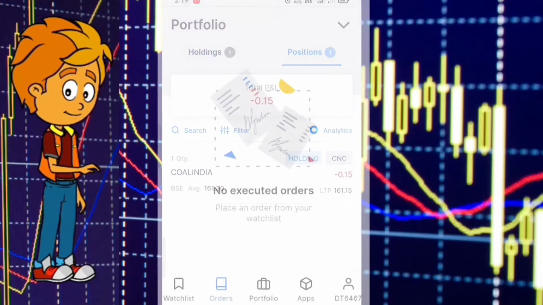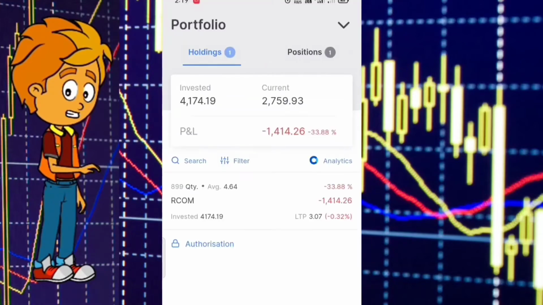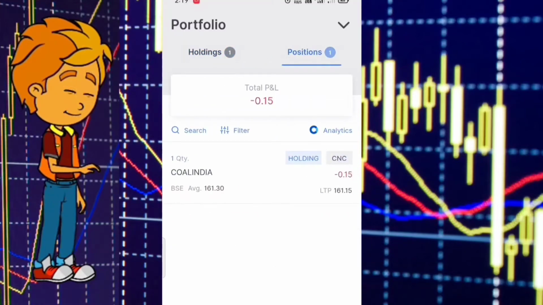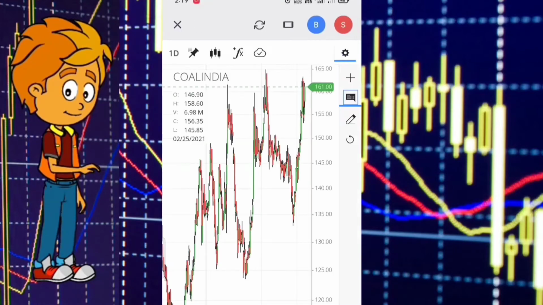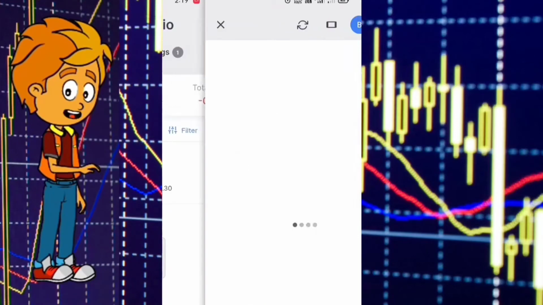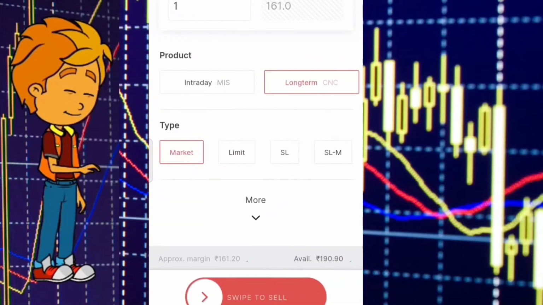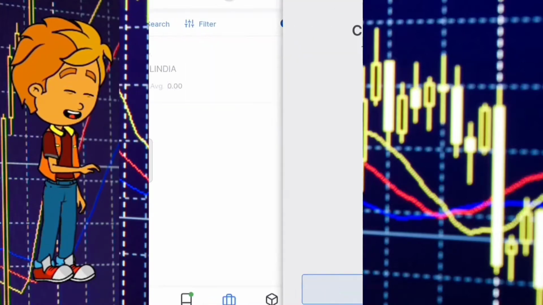Now come back and select portfolio. You can see here your order is in position. If you wish, you can sell it on the same day or you can hold it. After completion of a day, it comes to holding. And to sell, just click on the order which you bought and swipe up. You can see here, just click on exit and then swipe to sell. I think you all got it, how to buy and sell the order in CNC.